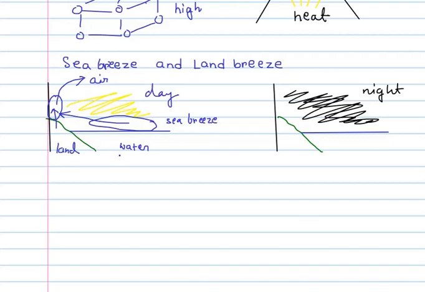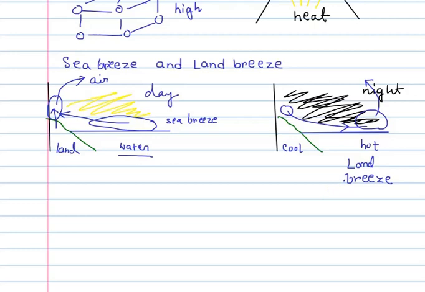But water, just as it gets heated up slowly, it also cools down slowly. So after the entire day's heat, now the water is hot at night, but the land has cooled down quickly. So now the air which is present above water is hot and that rises up. So now, in order to fill this place, cooler air which is present atop the land flows in. So at night we get winds or breezes blowing from the land towards the sea. So this is the land breeze.